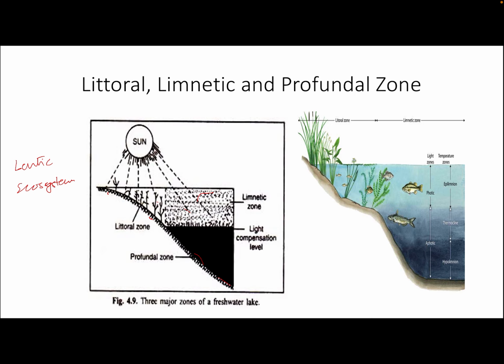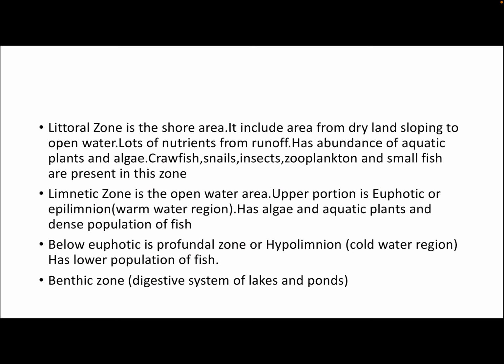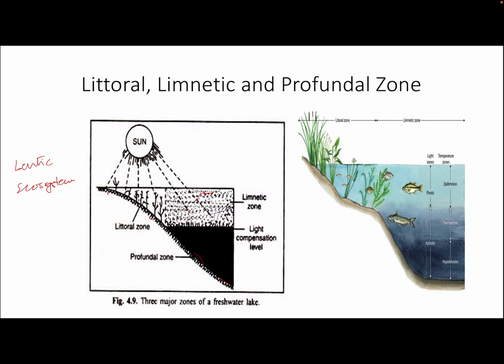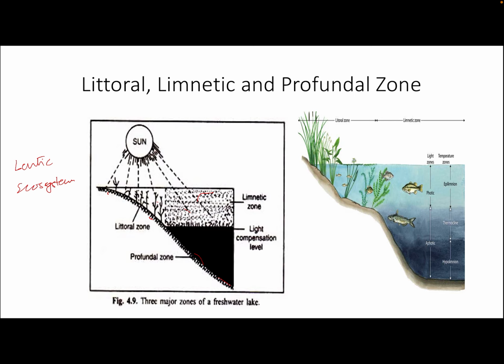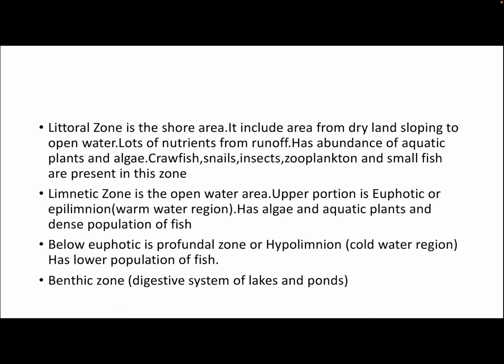So this is a littoral zone, and it is an interface between the land area and the open area of water. And then comes the limnetic zone. Limnetic zone is the upper portion, or it is also called the euphotic zone or epilimnion zone. Epilimnion refers to the warm water region.